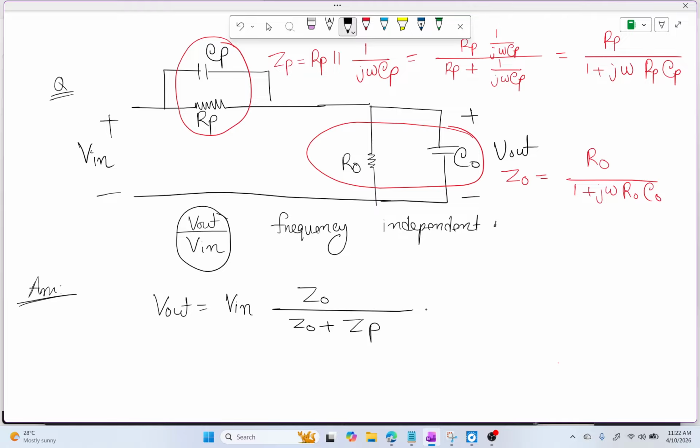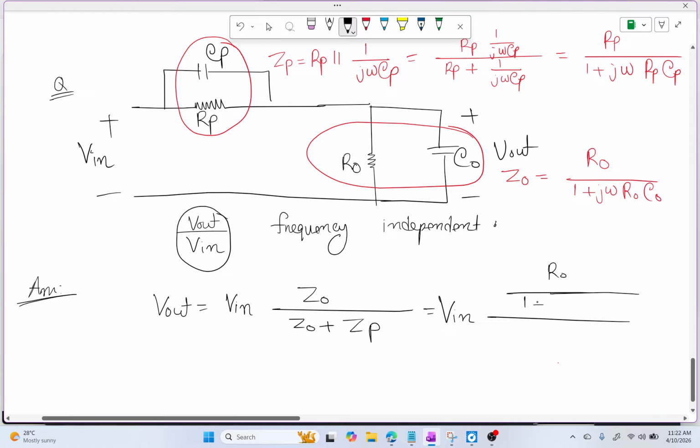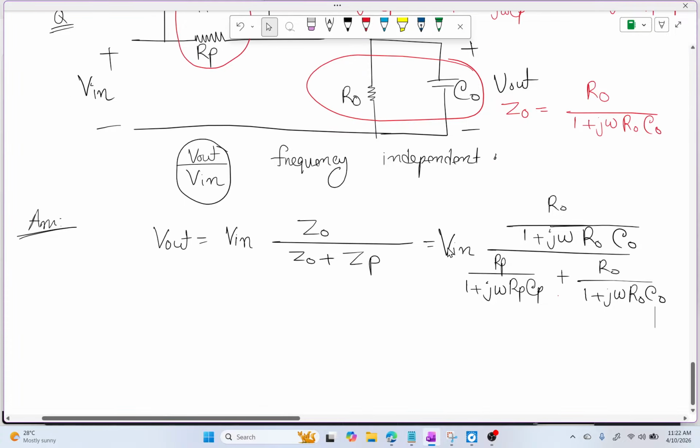Z0 is R0 over 1 plus j omega R0 C0, and ZP is RP over 1 plus j omega RP CP. So this is the formula for Vout, and if we take Vin to the left side, we will have this expression.